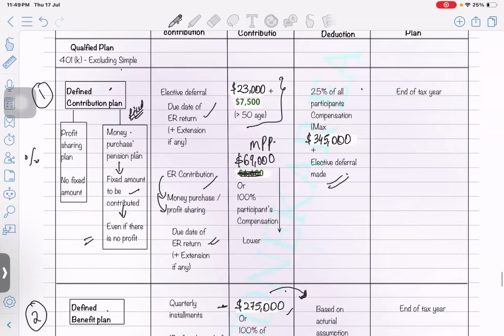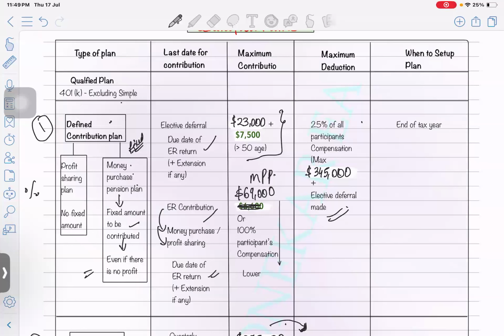Okay, now from the contribution, in both the plans, whether it's a profit sharing or a money purchase plan, in both cases you are allowed to take a deduction. Being an employer, you are allowed to take a deduction of up to 25% of all participants' compensation. Maximum compensation is 345,000.